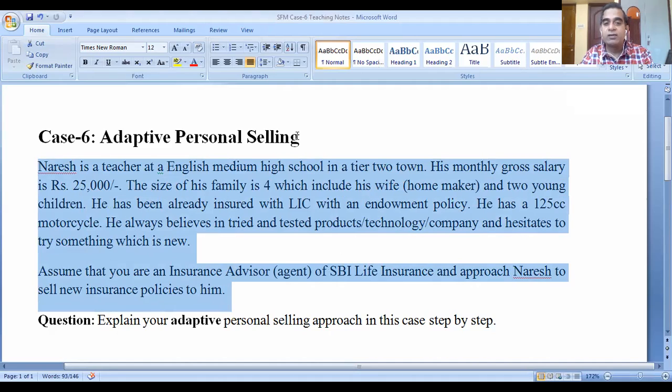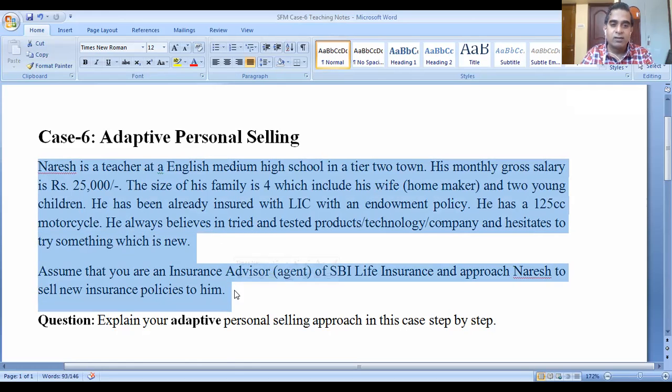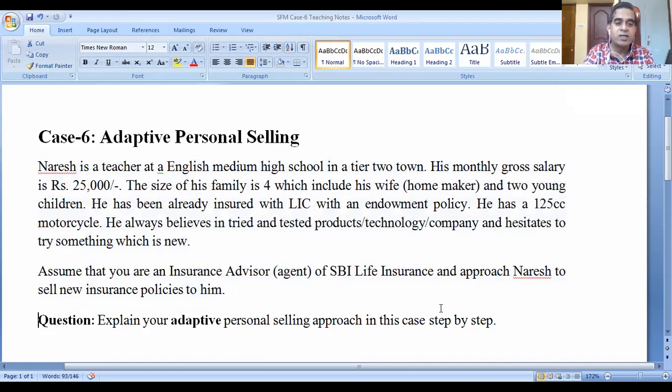Okay, answering the question, or if there would have been discussion, students would also come with objections. Objections means questions from the customer end, and other questions we will try to answer. So this discussion can actually go for 2 hours. So please try to understand what is brought to you. What is taught to you in class is very high quality content, but a lot of reading and effort from your side is required.